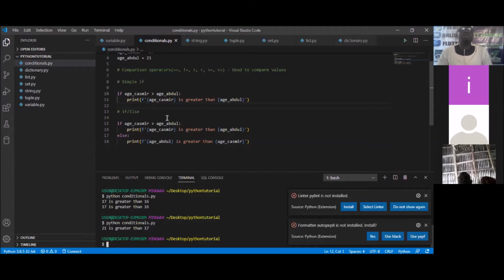You can always use the printf statement when you want to do string formatting. If you want to bring strings together, like now you're having the string is greater than, and you're having this variable age Kashmir and age Abdul. You want to bring them together. So instead of doing the normal concatenation, which you can also do here, you use string formatting.